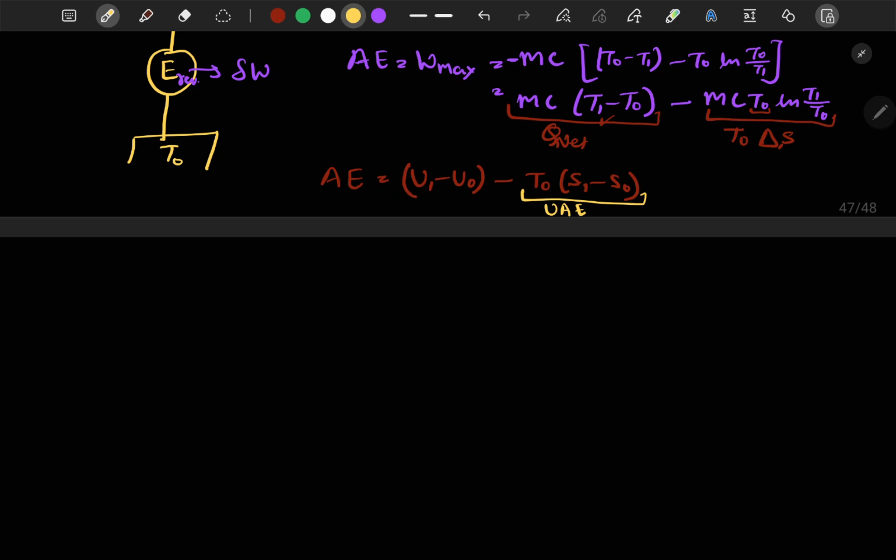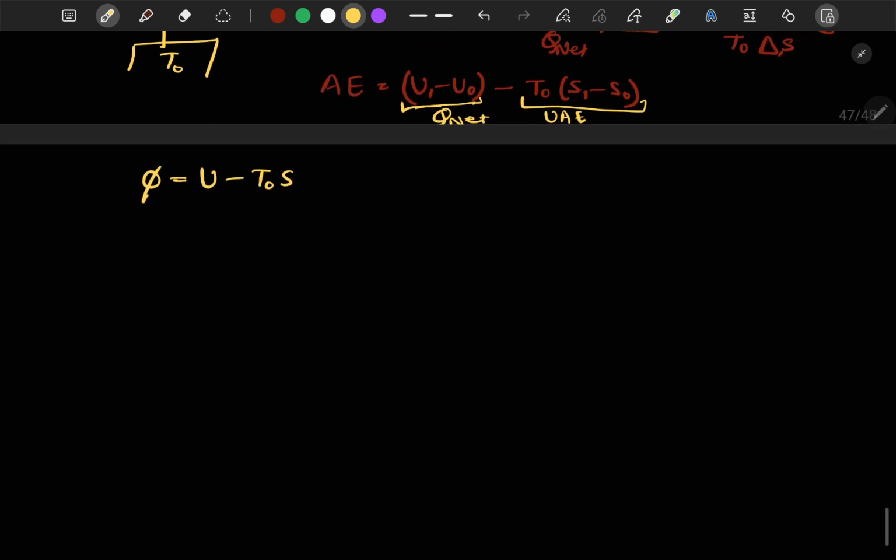So again, available energy can be written as Q net minus unavailable energy. Now again we can take phi as an energy function here, the exergy function, which can be defined as U minus T naught S.